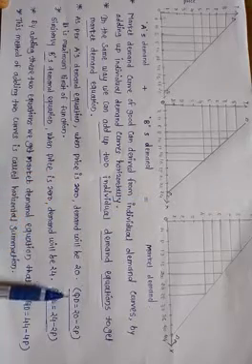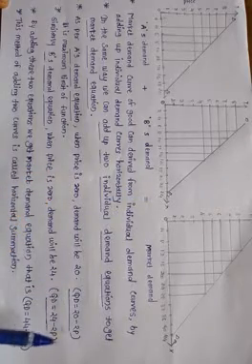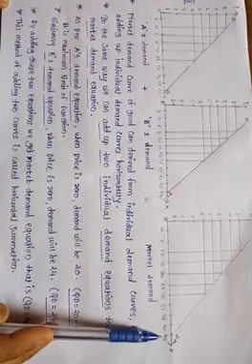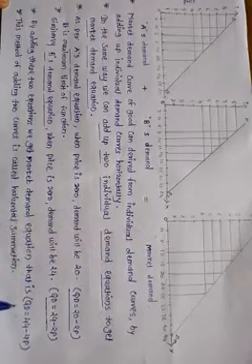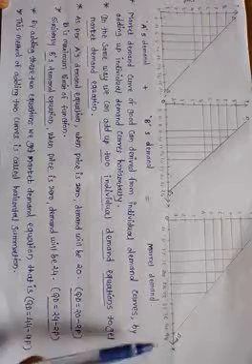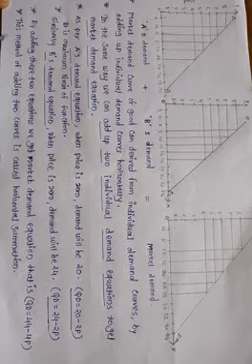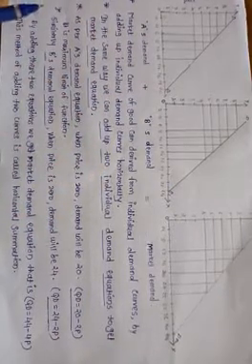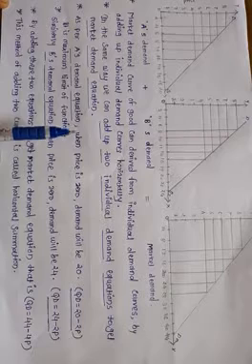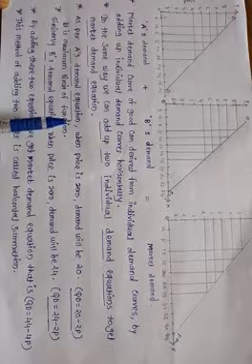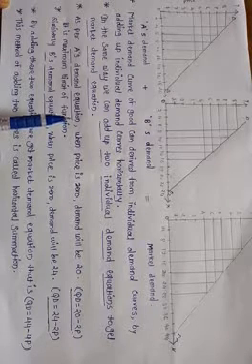Adding these two equations, we will get the market demand equation. The quantity demanded is equal to 44 minus 4p. This method of adding these two curves is called horizontal summation. Adding the individual demand curves, we will get the market demand curve.